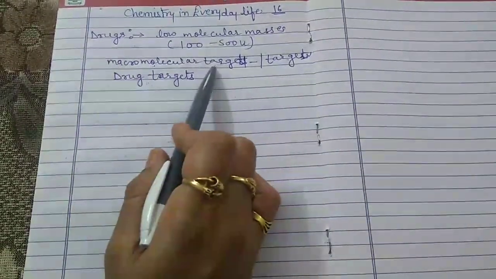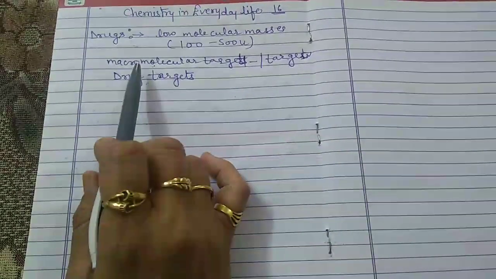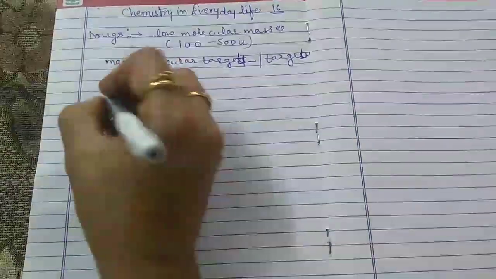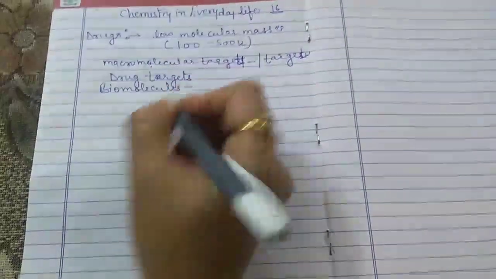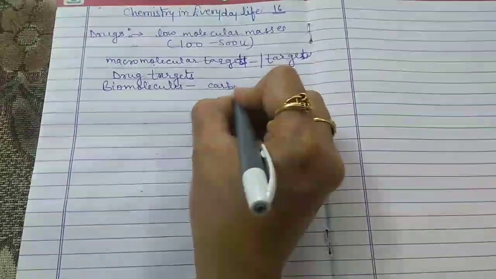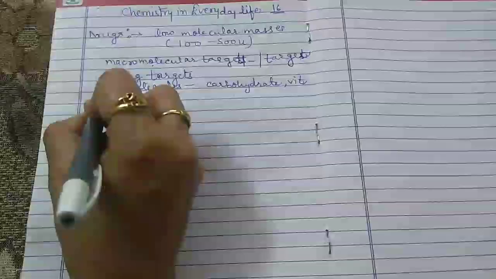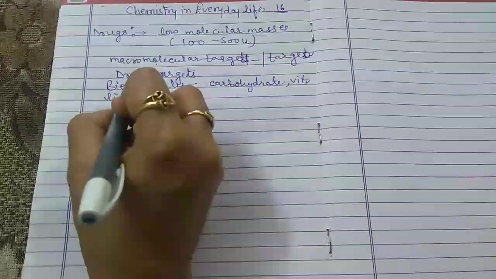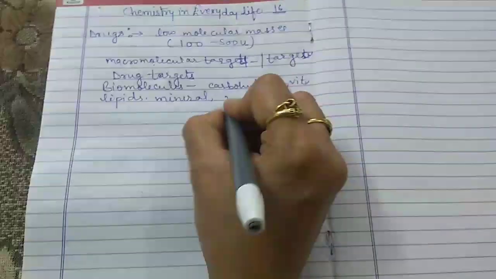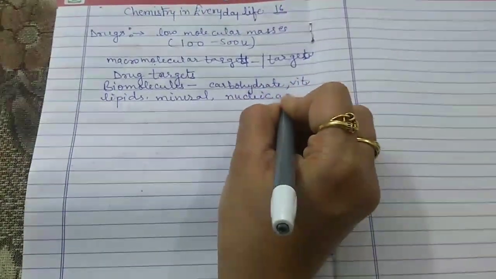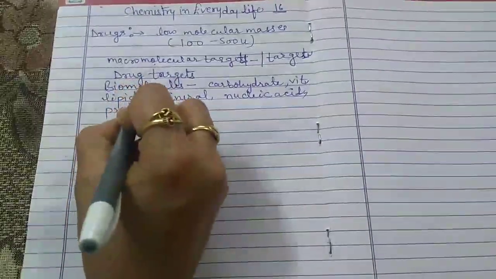So here the macromolecular targets means these are the biomolecules which are present inside our body. We all know very well there are lots of biomolecules which are present in our body, like carbohydrates, vitamins, lipids, minerals, nucleic acids, and proteins.